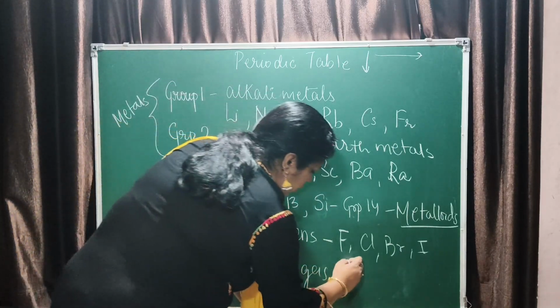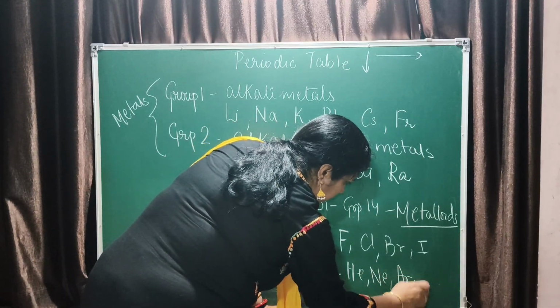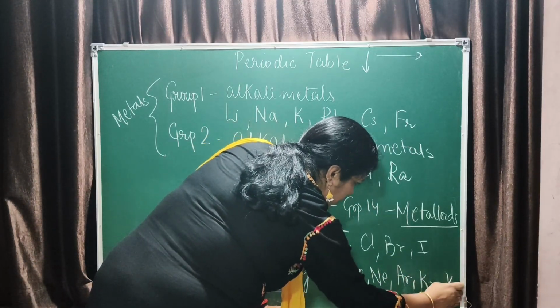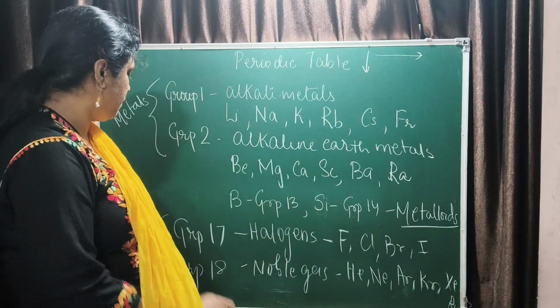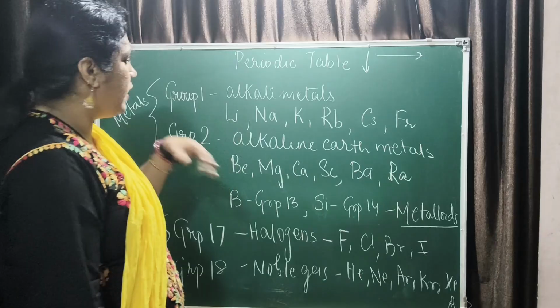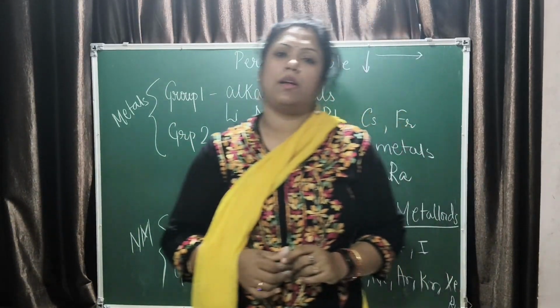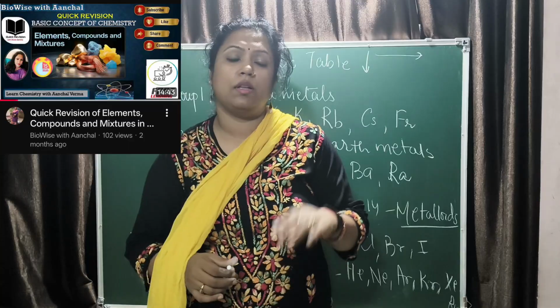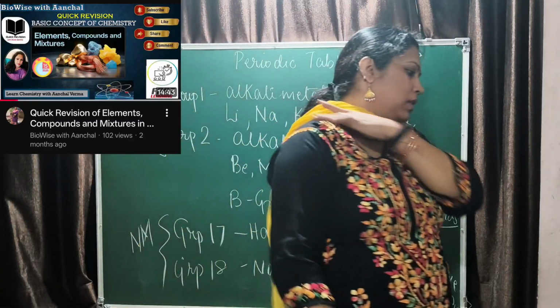Right? What are those? Helium, neon, argon, krypton, xenon and radon. Okay, these are the elements of noble gases. The entire topic has already been covered in the video on element, compound and mixture. The link is given in the description. Have a look, it will be helpful.